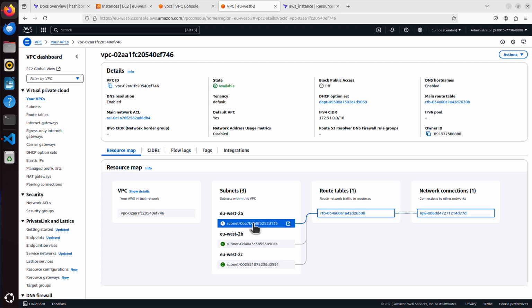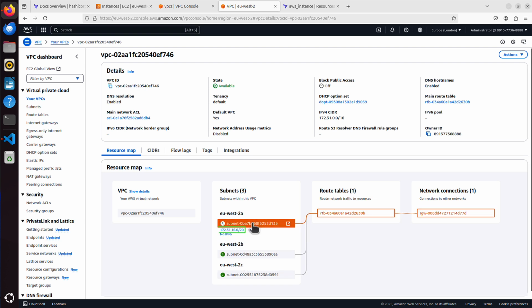Let's click one of them, maybe 2a, and they will have a different IP prefix. Again, this is a smaller IP prefix. It's a prefix that fits within this larger prefix of the VPC. I know it's not AWS training, and it's not computer networking training, but I just want you to know that by default, our server will simply be placed in that default VPC and one of those subnets. But that doesn't mean it has to be like that. We can create our own VPC, our own subnet, and we can state that we want our server to be placed in one of those subnets that we are going to create.